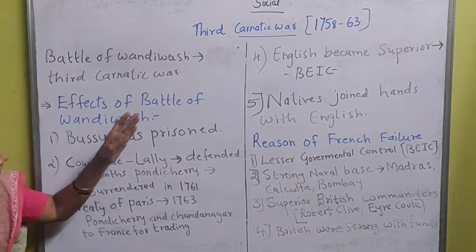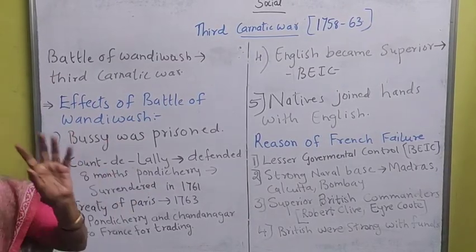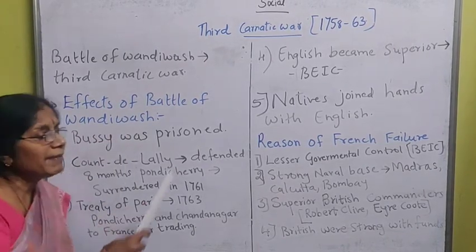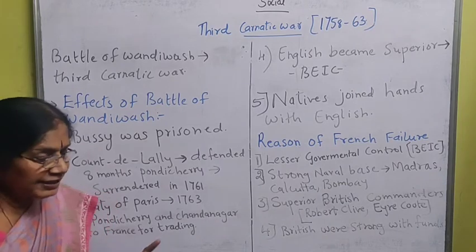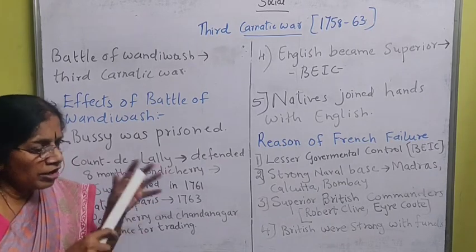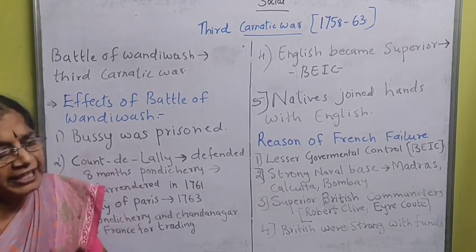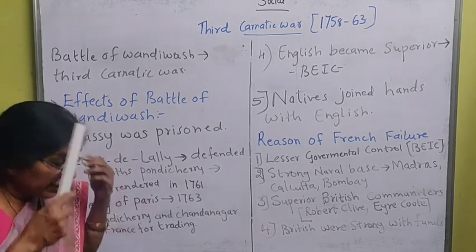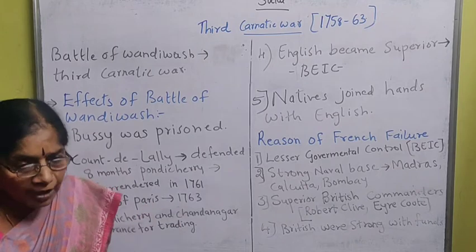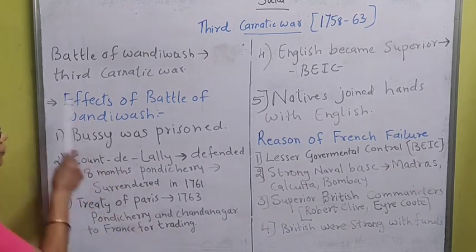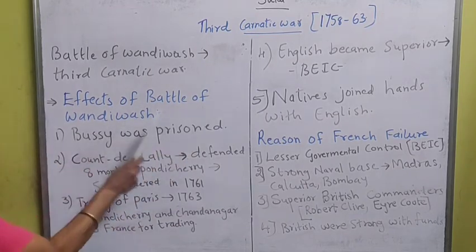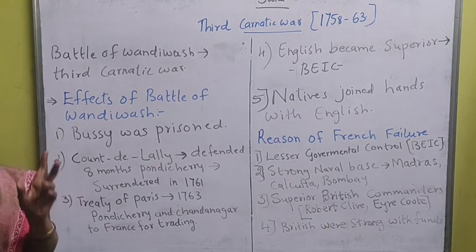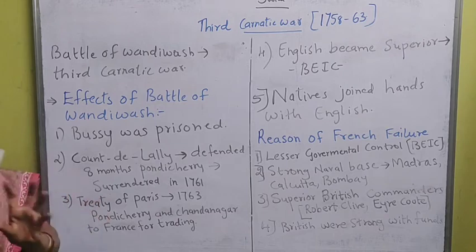The Battle of Vandivash was the only battle which was fought in the Third Carnatic War. I told you what happened in the Battle of Vandivash. That is, the British or English defeated the French, and they gained supremacy over the French. So what was the effect of the Battle of Vandivash? What happened after the Battle of Vandivash for the French?